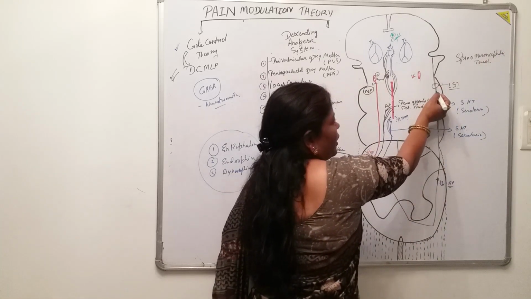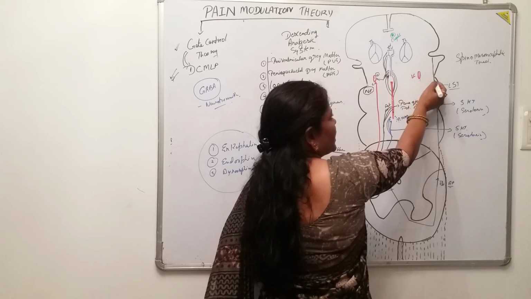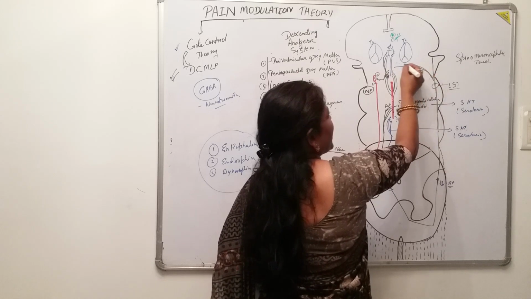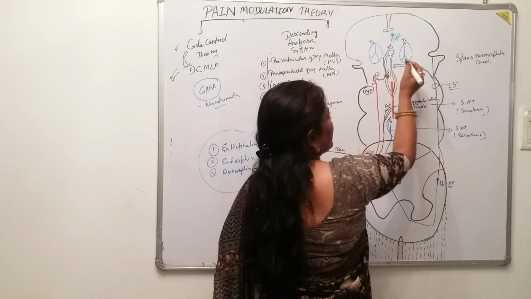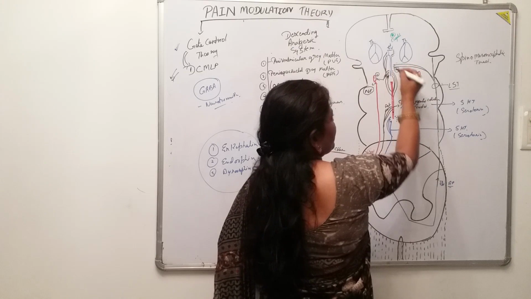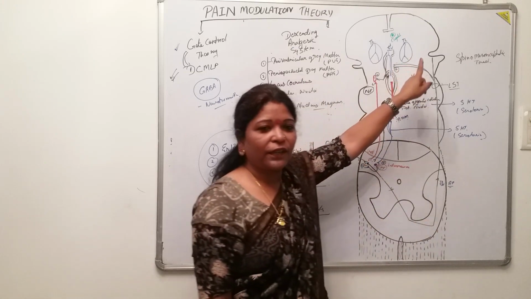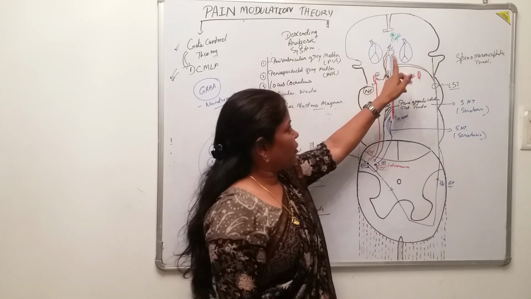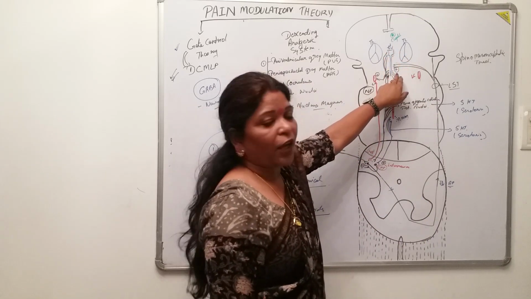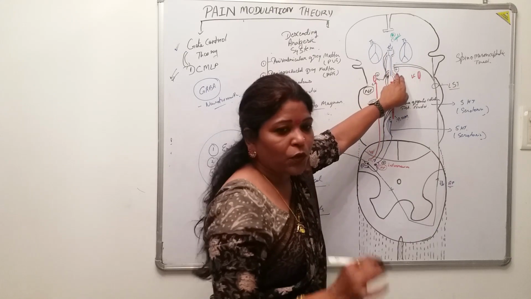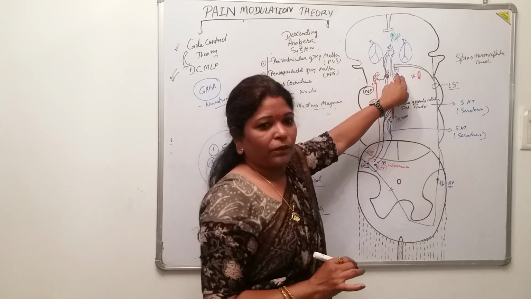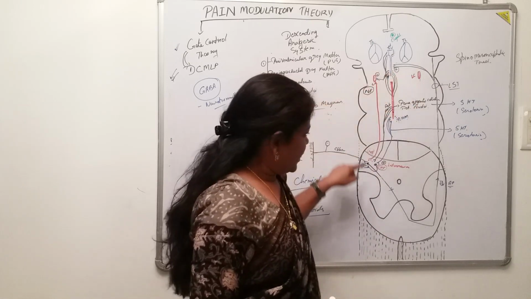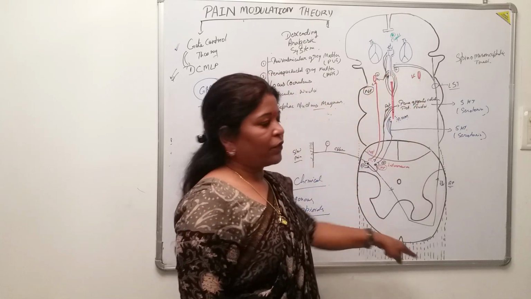These ascending tracts, the ascending pathway, give some collaterals here to the periaqueductal gray matter, and they are stimulated by the collaterals which are conveying from the fibers carrying the pain sensation. Okay, so in turn this periaqueductal gray matter now comes to know: I have to fire down. I have to generate the action potential which is needed for decreasing the sensation of the pain.